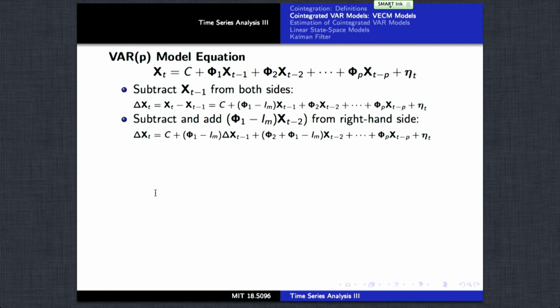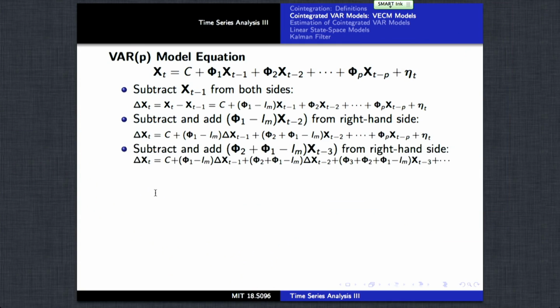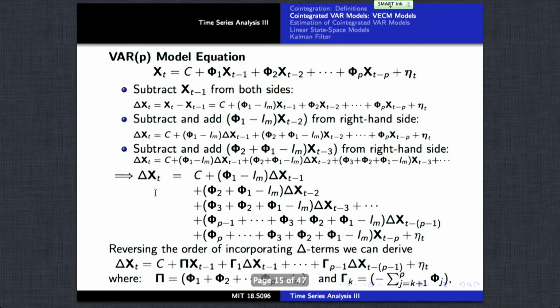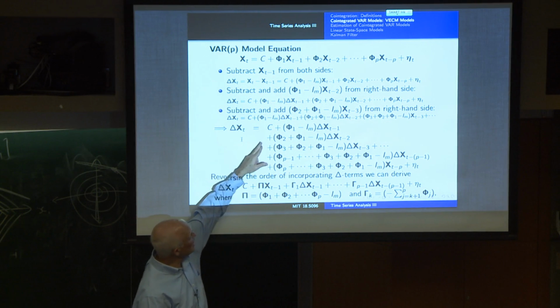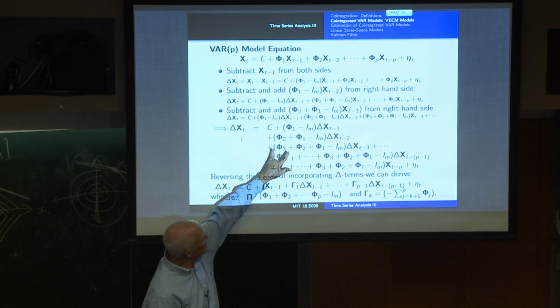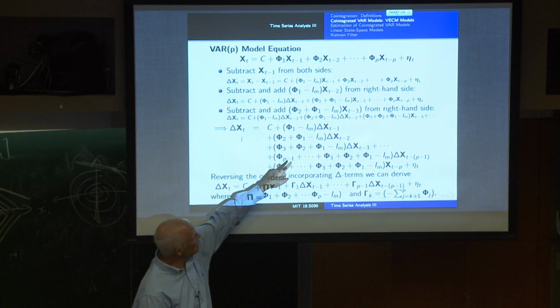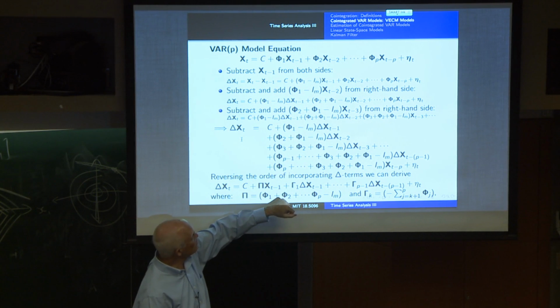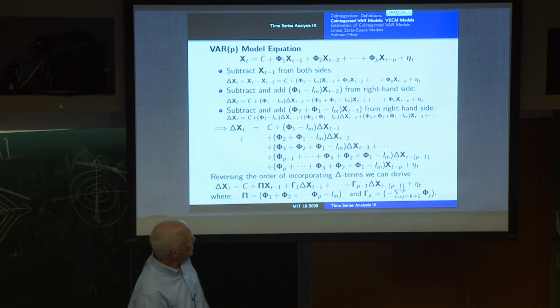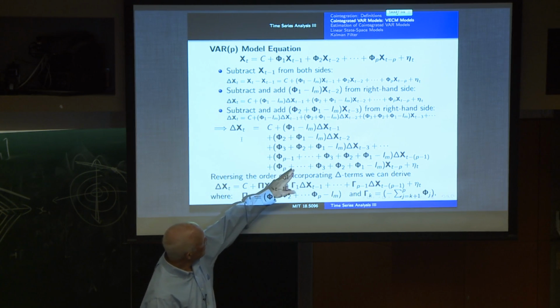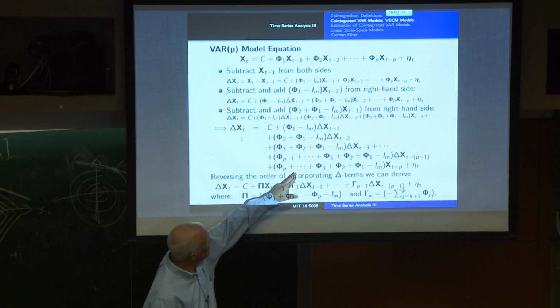We can continue this process with the third, and then at the end of the day, we end up getting this equation for the difference of the series is equal to a constant plus a matrix multiple of the first difference multivariate series plus another matrix times the second difference, all the way down to the (p minus 1)th difference.